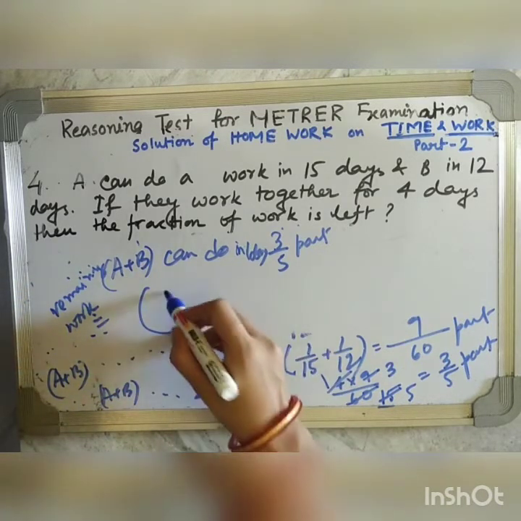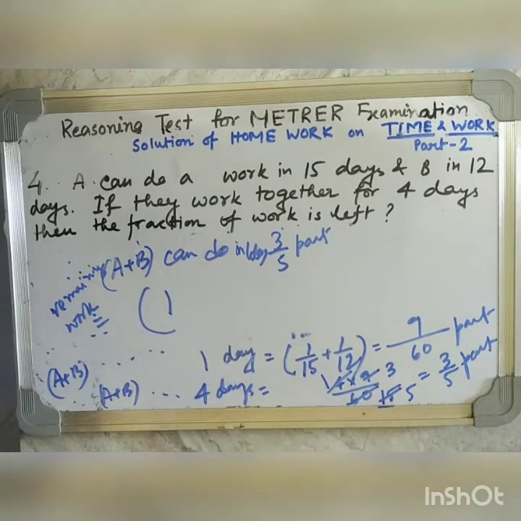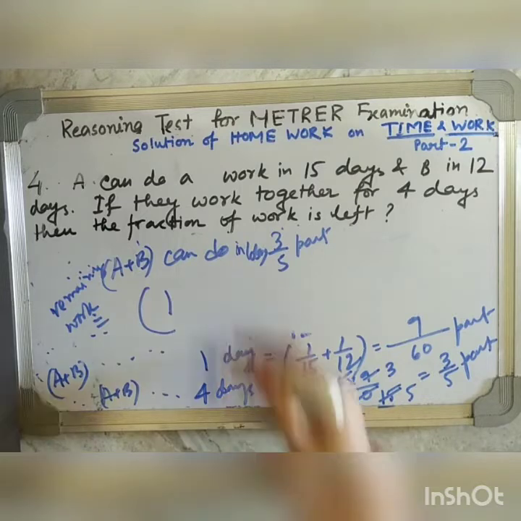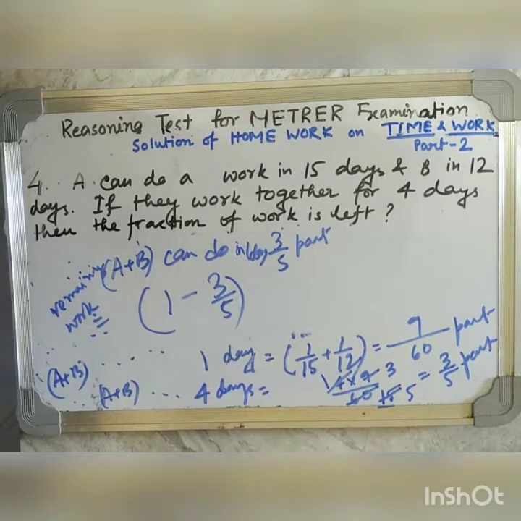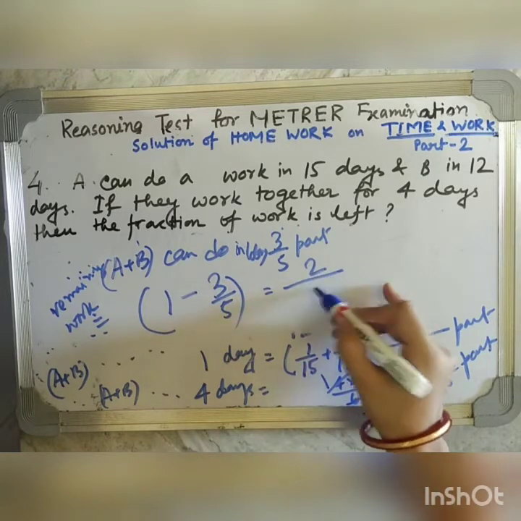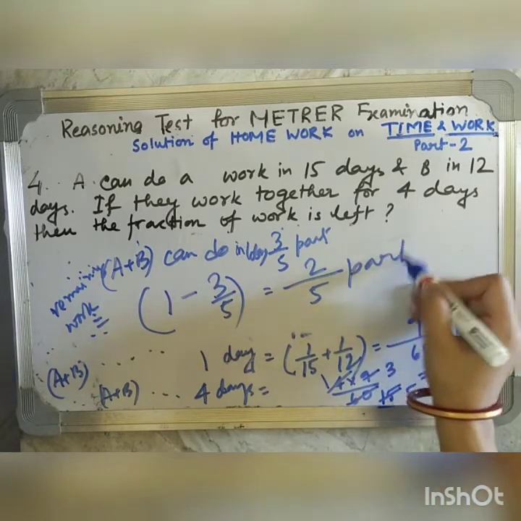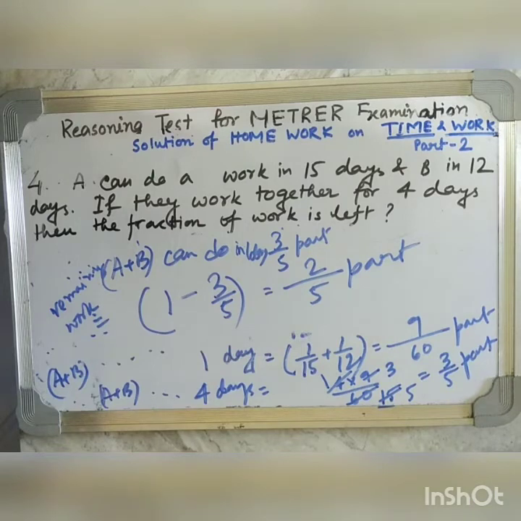The whole work is 1. A and B have worked for 4 days and they have completed 3 by 5 part. So the remaining work is 1 minus 3 by 5, that is 2 by 5 part. So after working together 4 days, A and B will be left with the remaining work, that is 2 by 5 part. Okay. Very easy sum.